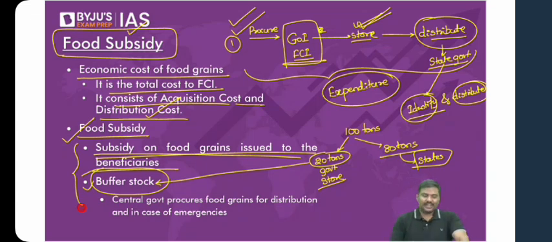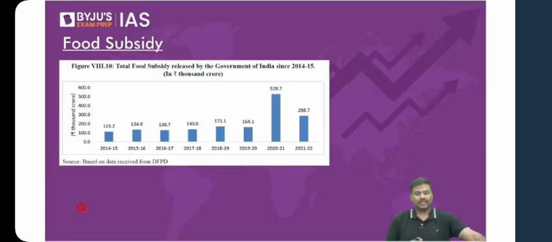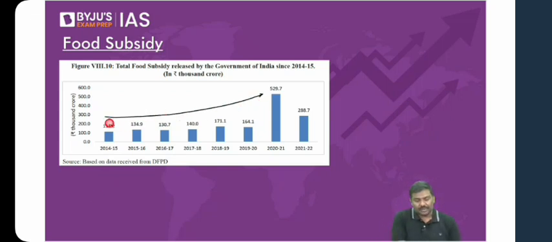Okay. So please be very, very careful. I think I've given a graph here. Let me see. Please have a look at this. Initially, when we introduced the concept of NFSA, the National Food Security Act, we expected that the food subsidy bill for the government of India would be somewhere around 90,000 crore rupees. But have a look at what has happened to the food subsidy burden of government of India. The food subsidy bill for government of India has kept on increasing.